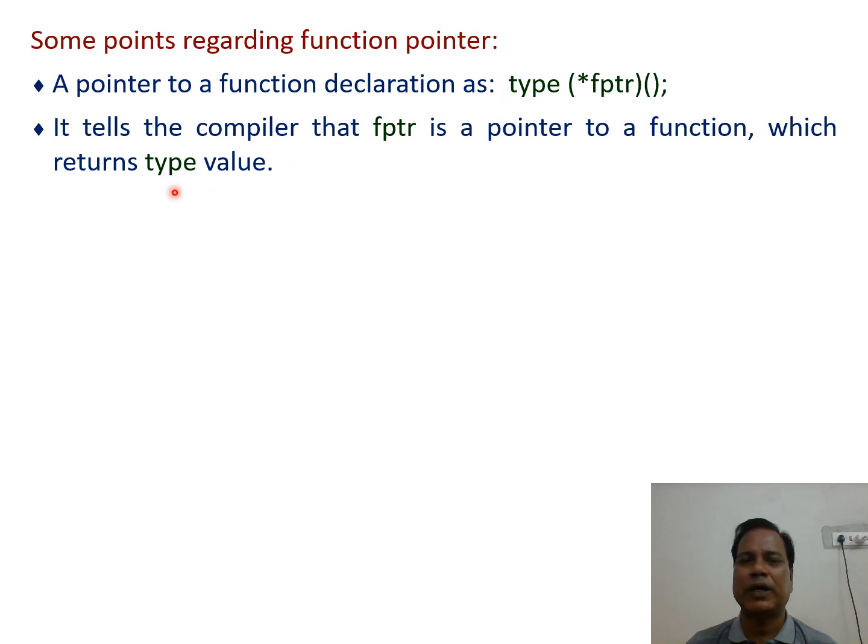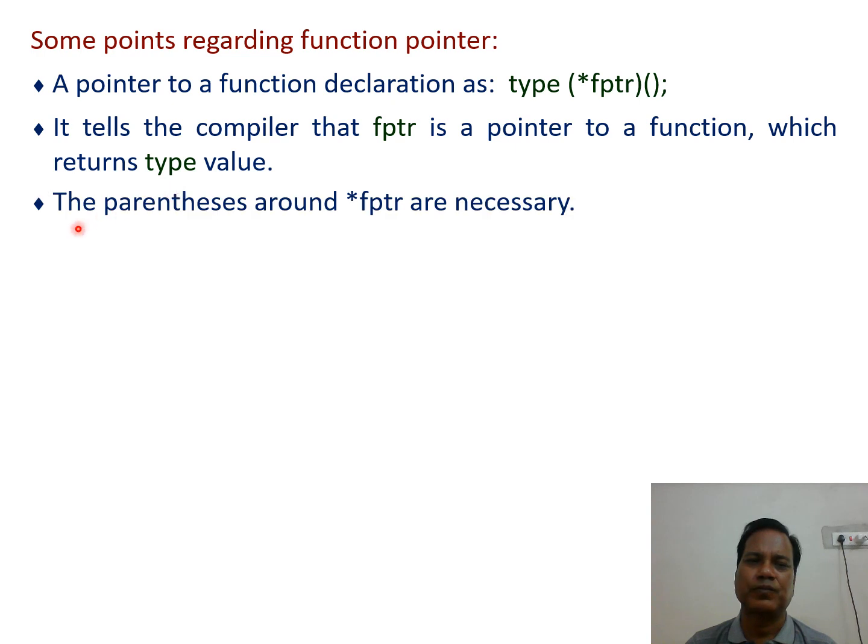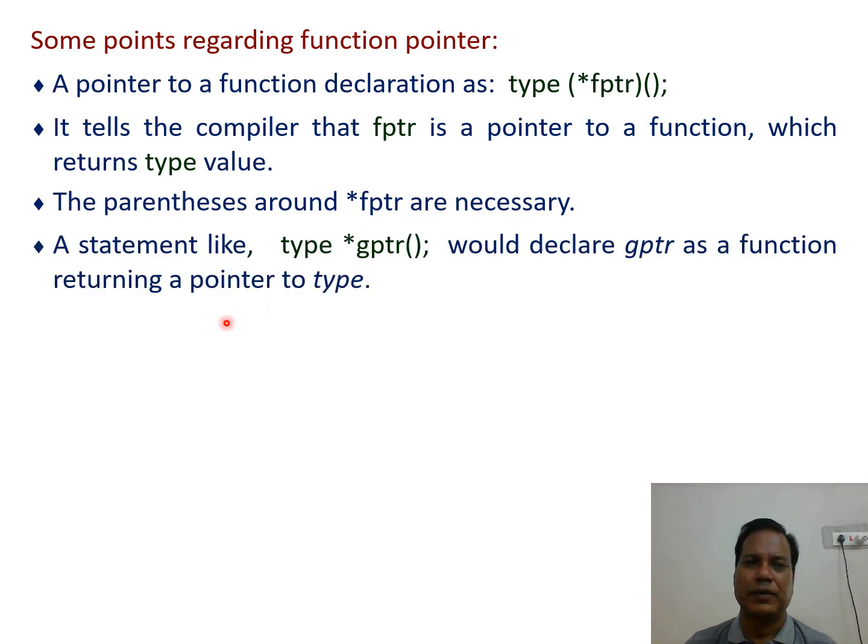The parentheses around asterisk fptr are necessary. A statement like type asterisk gptr open and close parenthesis semicolon would declare gptr as a function returning a pointer to type.